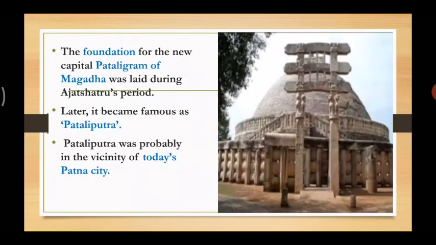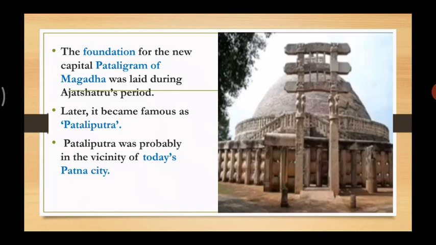Now the next, let us see. The foundation for the new capital, Pataligram, of Magadha was laid during the Ajatashatru period. That means there was a foundation of a new capital, Pataligram, as you can see in the picture. And later it became famous. It was called Pataliputra. The name changed.